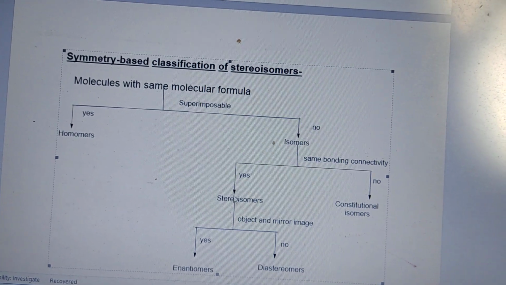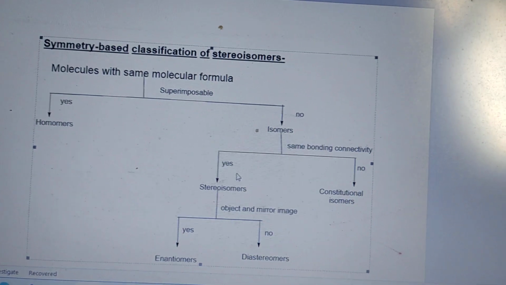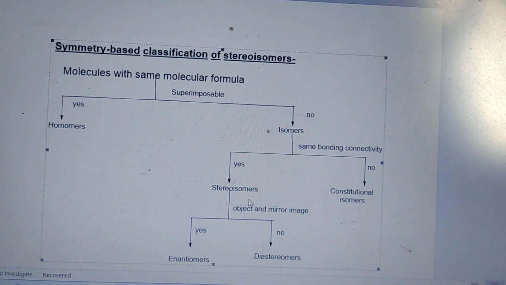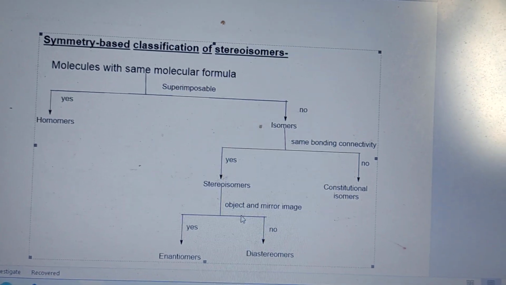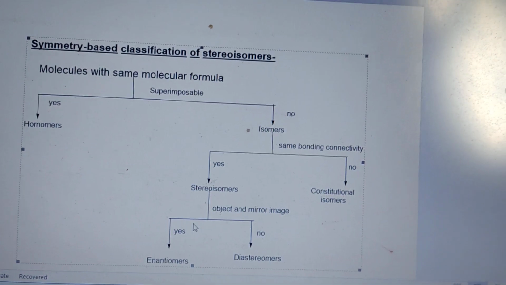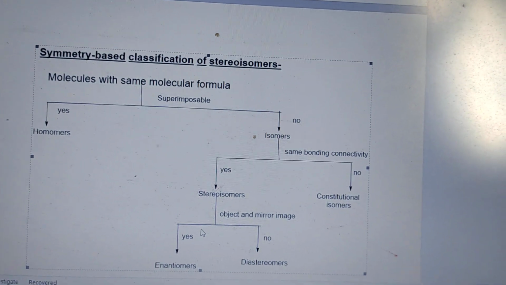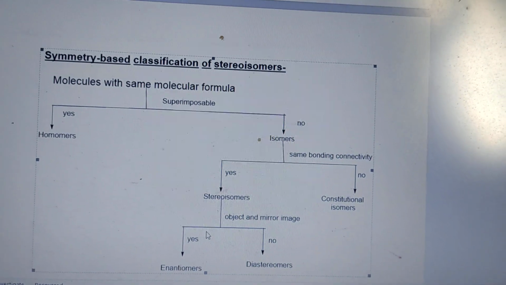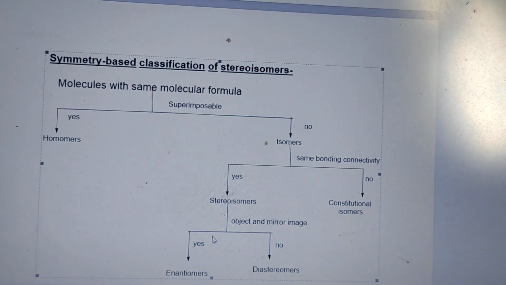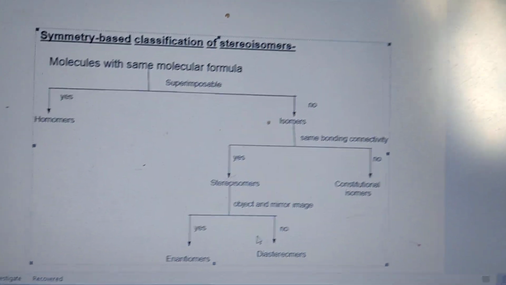If the bonding connectivity is the same, that is called stereoisomer. If not, constitutional isomer. If stereoisomer, object and mirror image: if they are mirror image to each other, suppose A is the mirror image of B, then A and B are mirror images of each other. Then they are called enantiomer. If they are not mirror images to each other, they are called diastereomer.